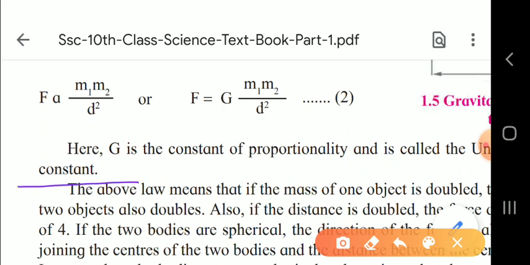Now, the above law means that if the mass of one object is doubled, the force between the two objects also doubles. So this point you have to underline. It is a very important point.